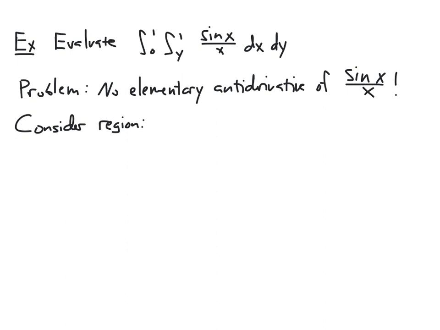Right? And so if I take the two integrals and rewrite them as inequalities, I know that I want x to range from y to 1. So I want all values of x greater than or equal to y, but less than or equal to 1, and I want y to range from 0 to 1.